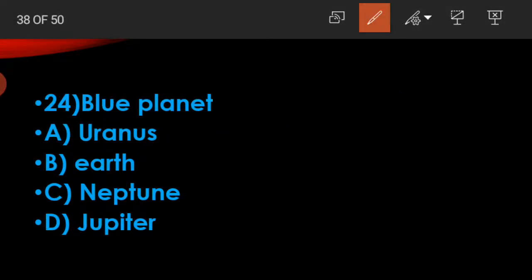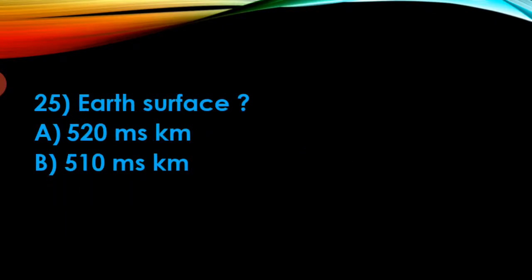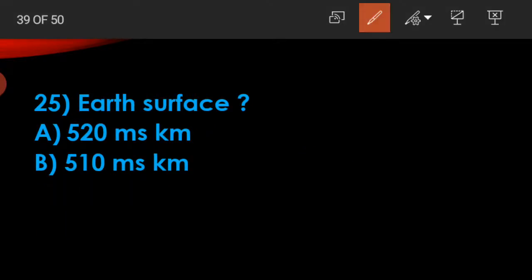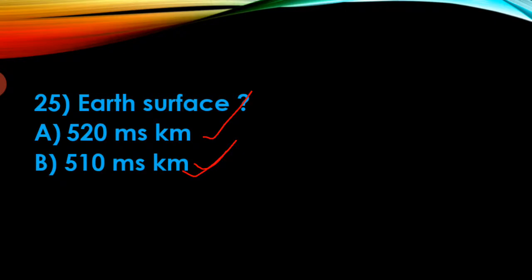The blue planet is Earth. Undoubtedly, the blue planet is the Earth. Okay. Next, Earth surface. Option A, 520 million square kilometers and B, 510 million square kilometers. 510 million square kilometers is the right answer.